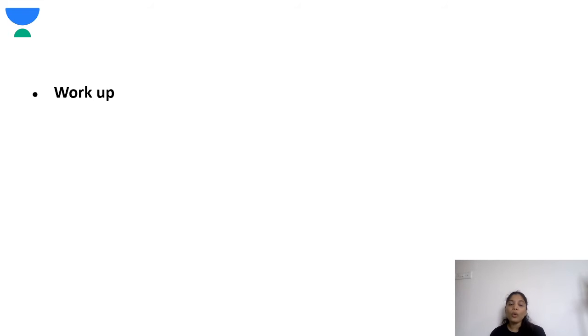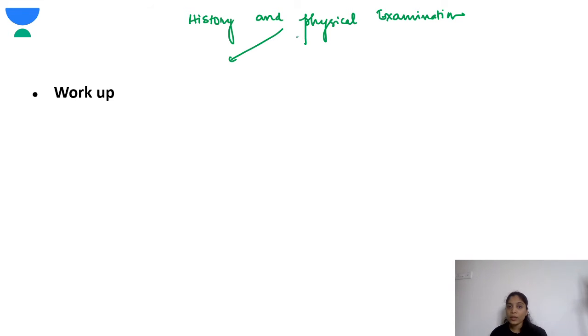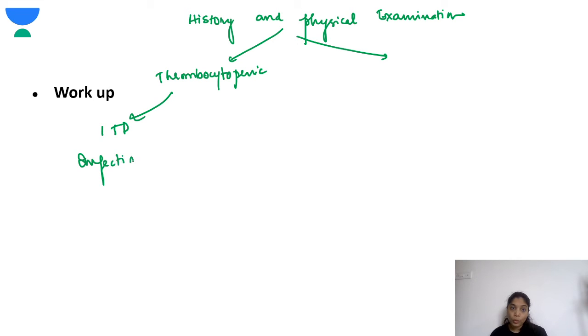Okay, next, how do you work up? When a child with bleeding comes to you, how do you work up? First you get a history and physical examination. Next, you get a platelet count. If there is thrombocytopenia, then at least you know the direction. You can think about idiopathic thrombocytopenic purpura, so it could be ITP, or it could be infection, or hypersplenism.